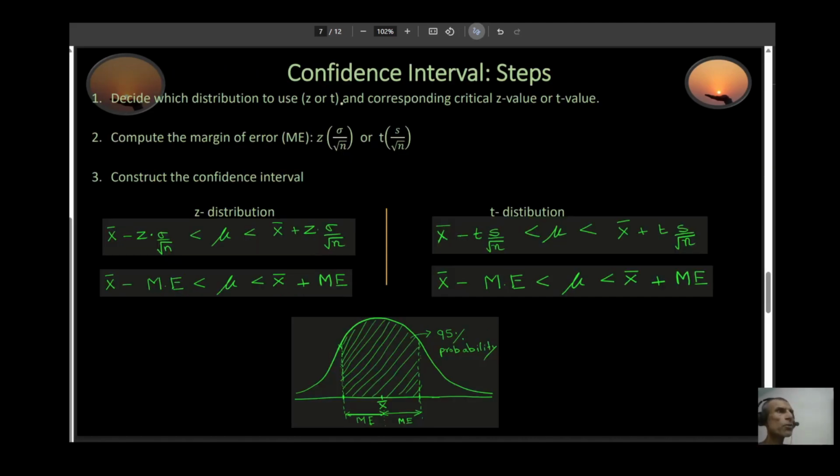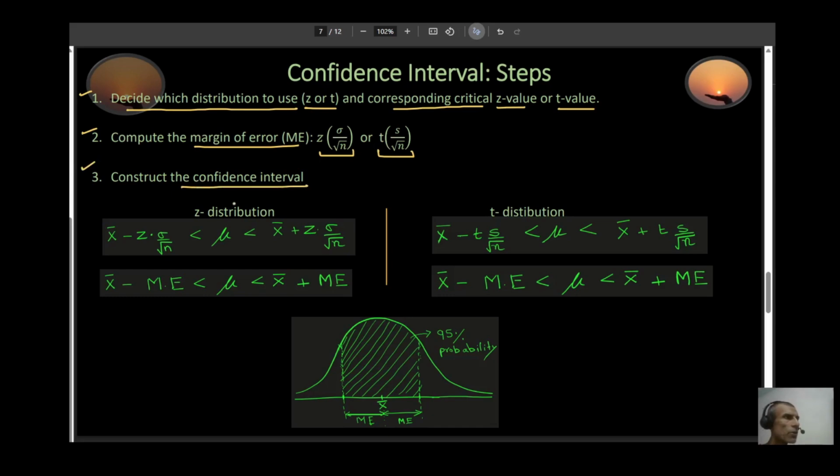So these are the steps you follow when you compute a confidence interval. Number one, first you decide which distribution to use. Is it the z or the t distribution? Then you find the corresponding critical z value or t value. Second step, you compute the margin of error. If you're using the z distribution, use this one. If you're using the t distribution, use this expression right here. Step 3, construct the confidence interval. If you're using the z distribution, you use this expression right here. If you're using the t distribution, you use this expression right here.